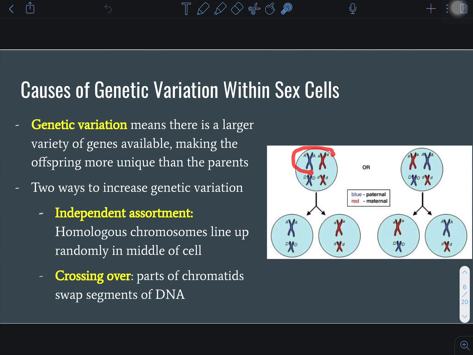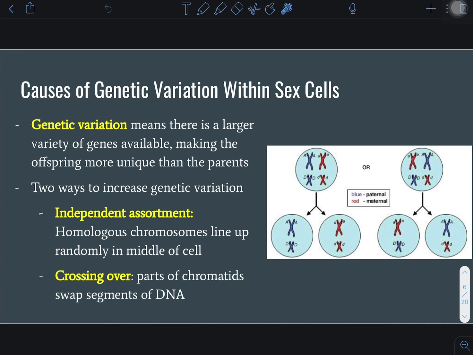So these are homologous chromosomes. In this particular picture, it goes blue-red, and over here it went red-blue. The fact that this went blue-red and this one went red-blue is random. It's independent. And the fact that this went blue-red and then the next homologous chromosome went blue-red, they are independent of each other. This pair is independent of this one. They are randomly assorted in the middle.